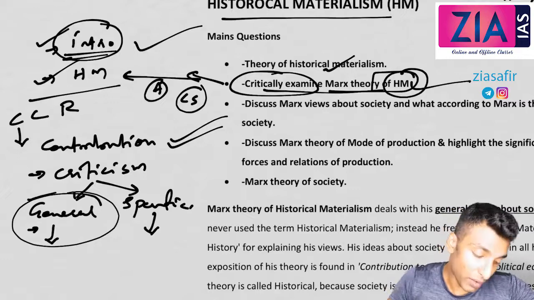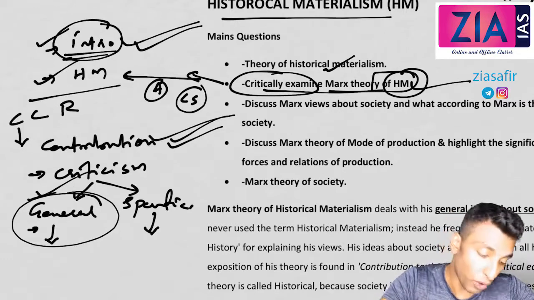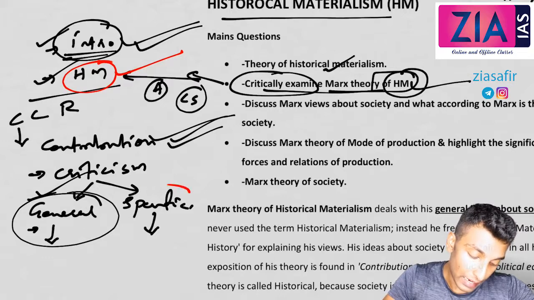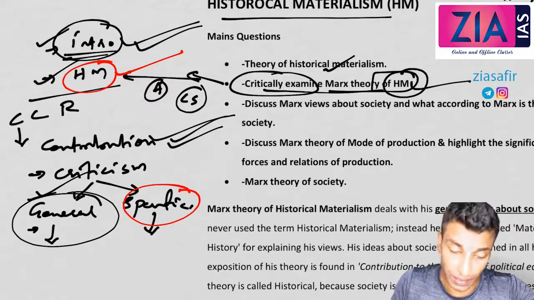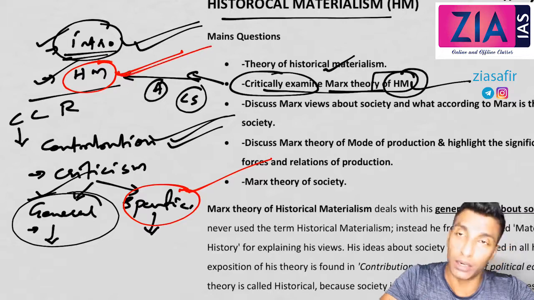So what all things are the same now? Introduction is the same, contribution is the same, general criticism is the same. What varies? The theory. If it is historical materialism, write that theory. If it is alienation, write that theory. And in specific criticism, if the question is about historical materialism, write specific criticism of historical materialism. If it is alienation, write about that. So here there will be a change. Here also there will be a change.